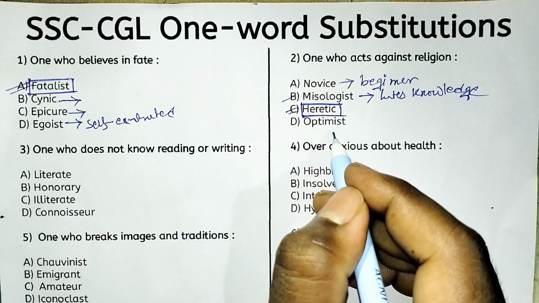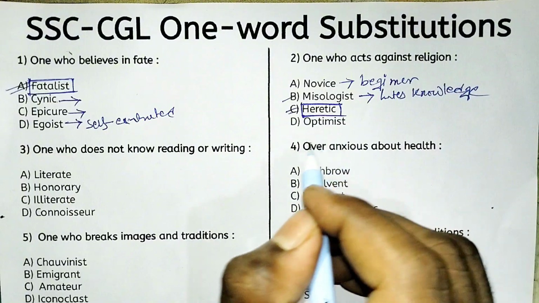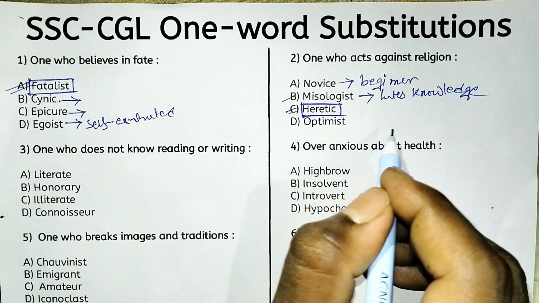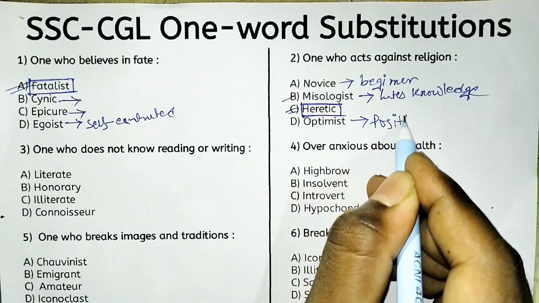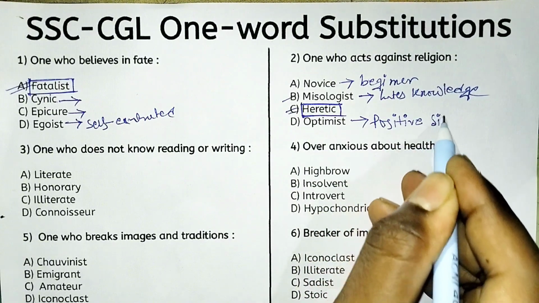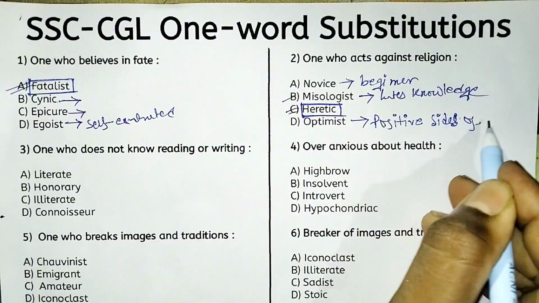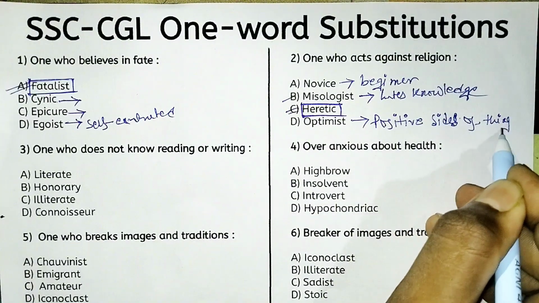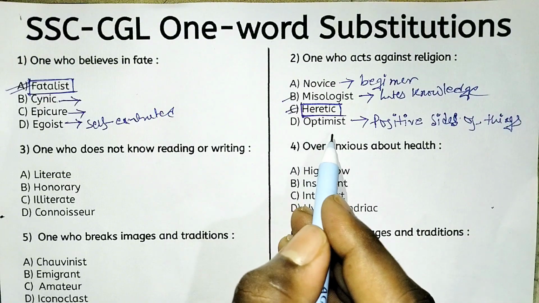And optimist, actually optimist means a person who always sees the positive sides of things. So this person is called optimist.